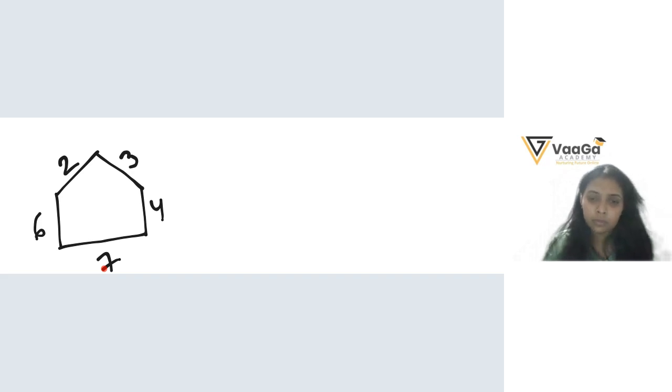22. Very good. So the perimeter for the pentagon is 22. Very good.